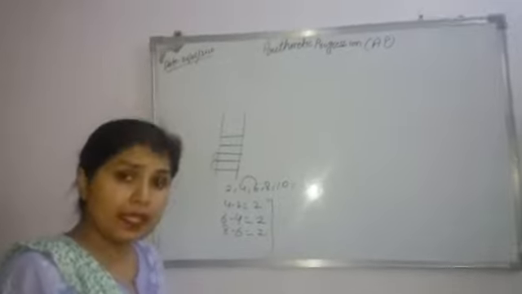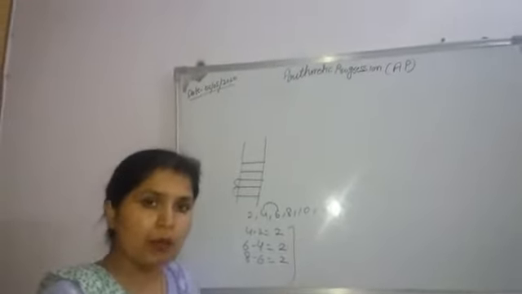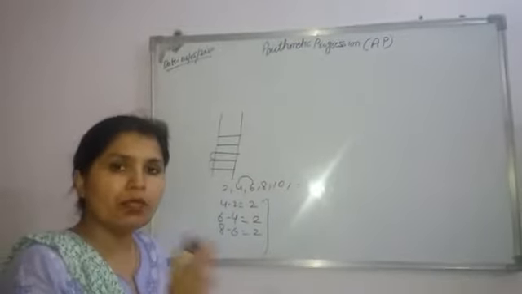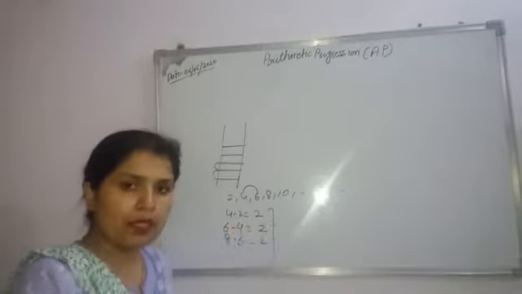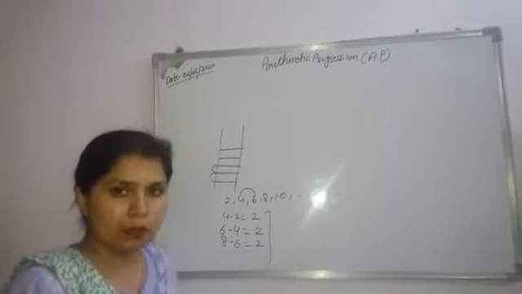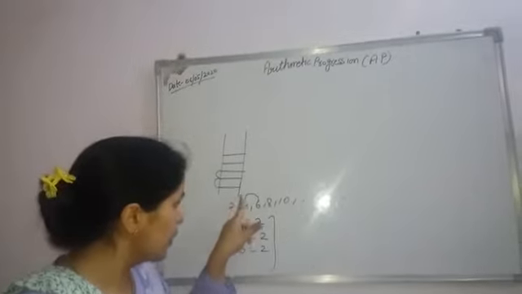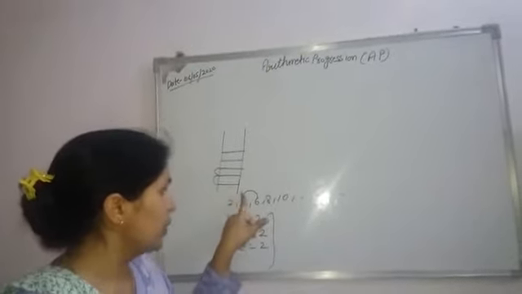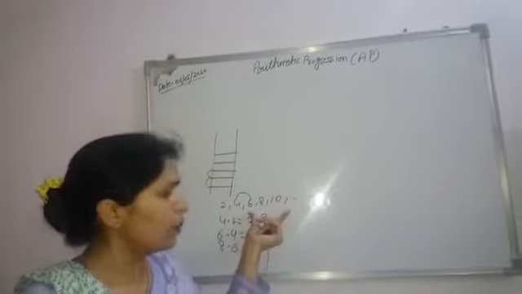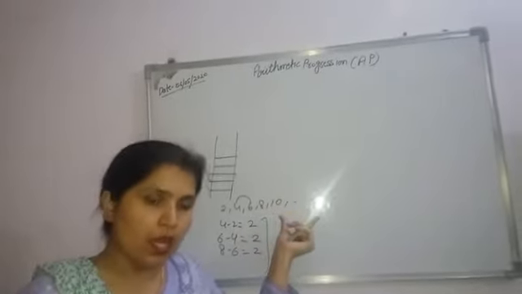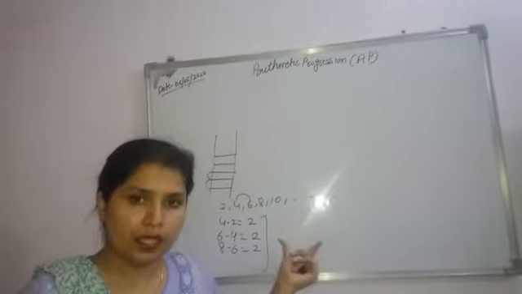If in any case this pattern is followed by some numbers or some things, then these numbers or those things form an AP. So what is the meaning of an AP? The difference between every consecutive pair remains the same. Then this type of numbers form an AP. And today we are going to start this chapter, AP.